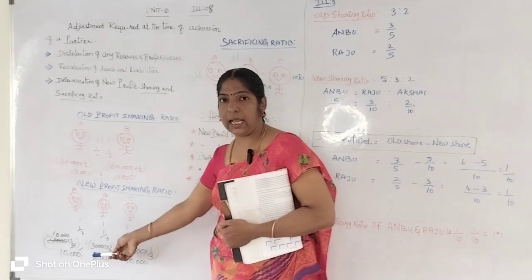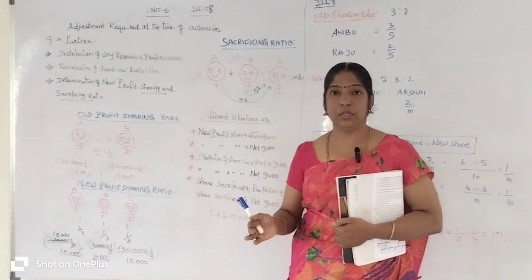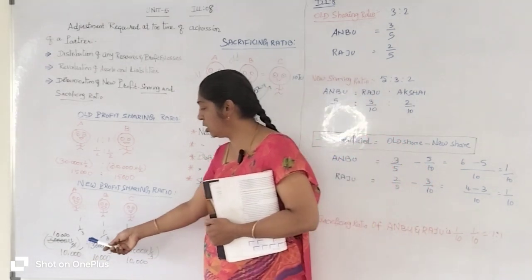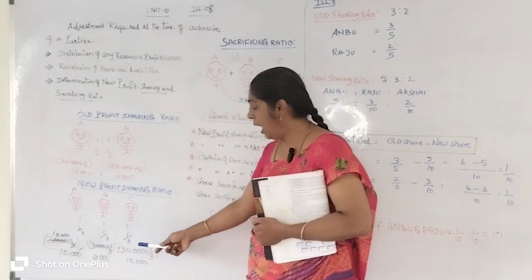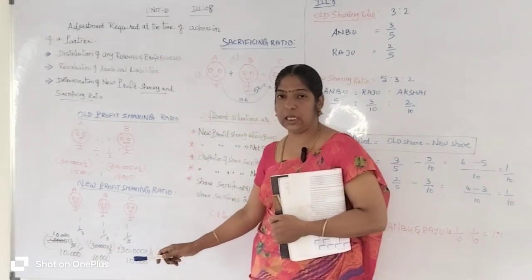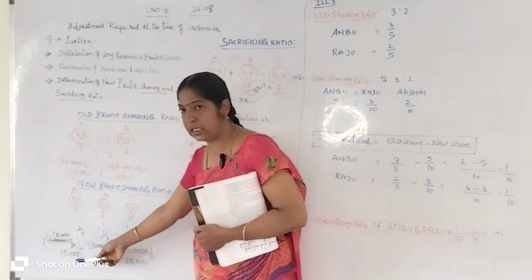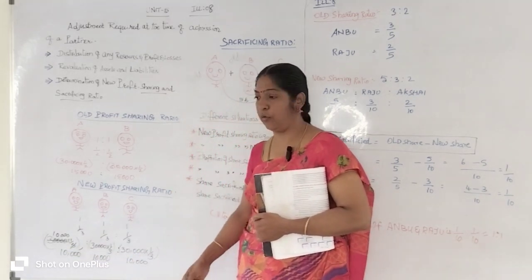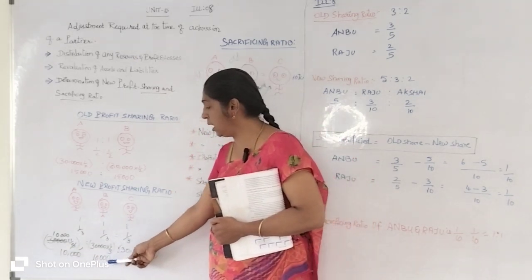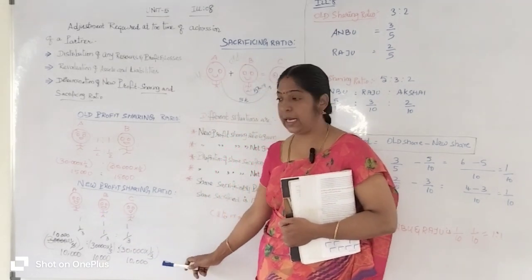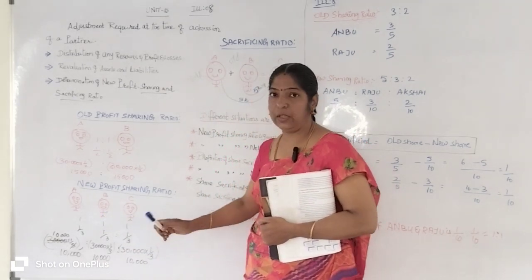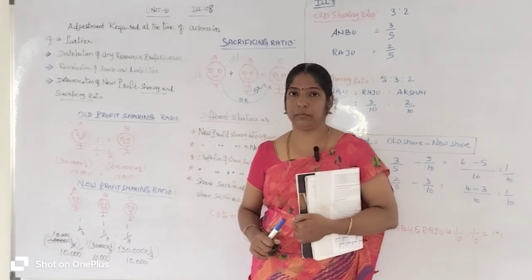How can they share it? If they share it equally, the ratio is 1:1:1 for A, B, C respectively, so A's share is 1/3, B's is 1/3 and C's is 1/3. 30,000 into 1/3 for A, for B and for C. After cancelling, A's share is 10,000, B's share is 10,000 and C's share is 10,000 from the 30,000 rupees profit.